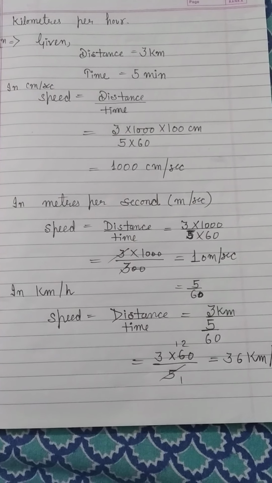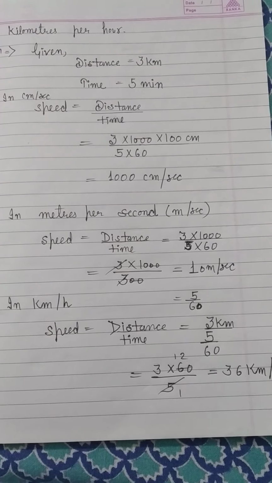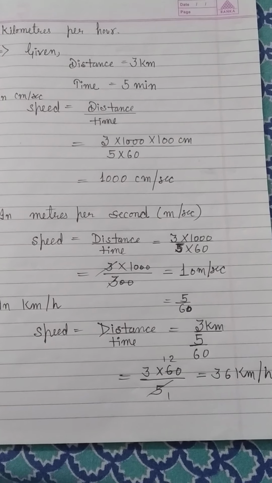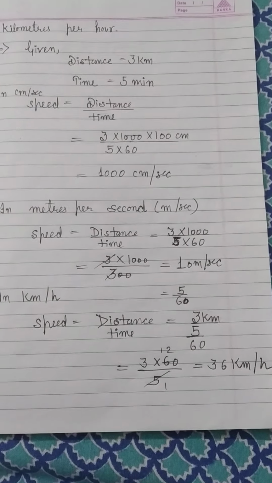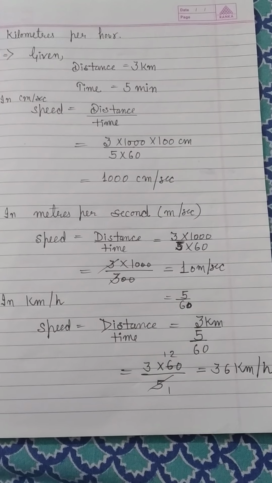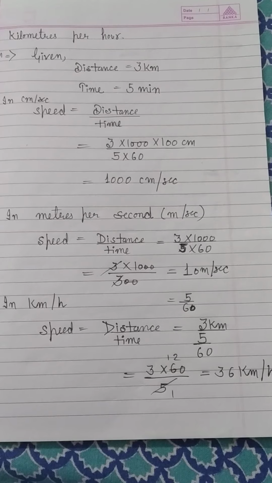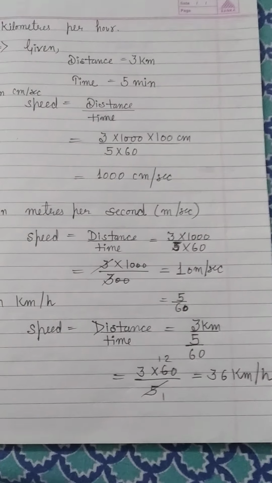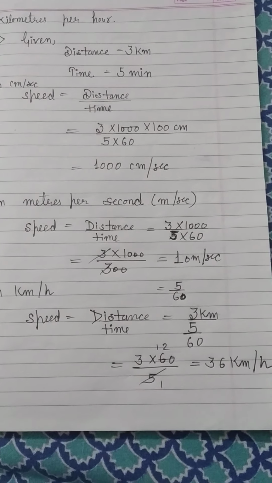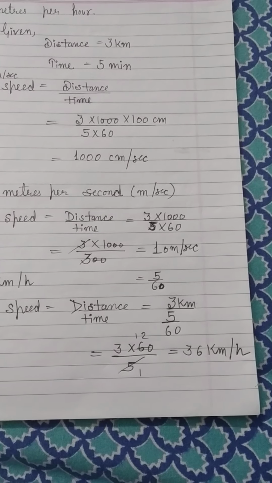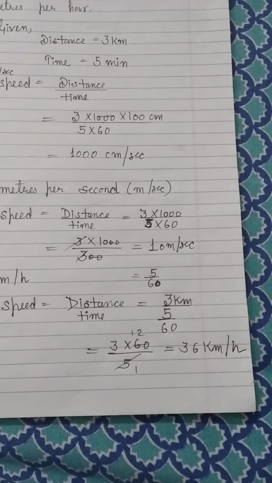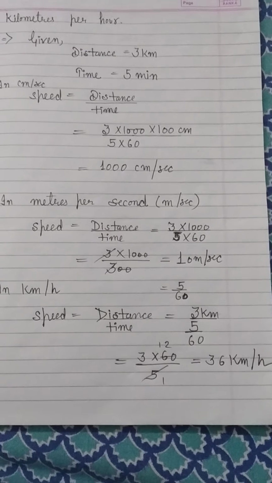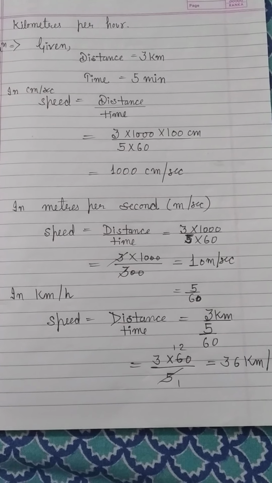Next, we will convert it into kilometer per hour. We know the formula: speed is equal to distance per unit time. Here, the distance is 3 kilometer and the time is 5 minutes. We have to convert this time into hours. For converting this time into hours, we divide it by 60. So 3 upon 5 by 60, 60 will go upside. So 3 into 60 upon 5, when we cut it down, it comes out to be 36 kilometer per hour. We can solve all the numericals in this way.